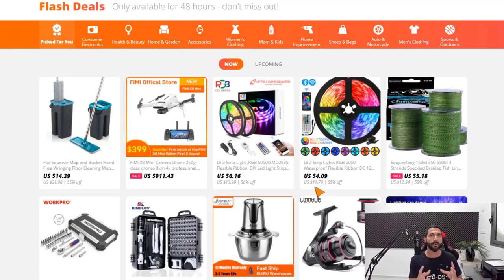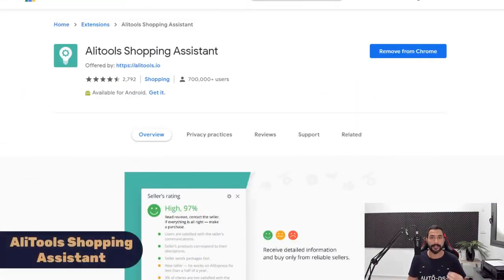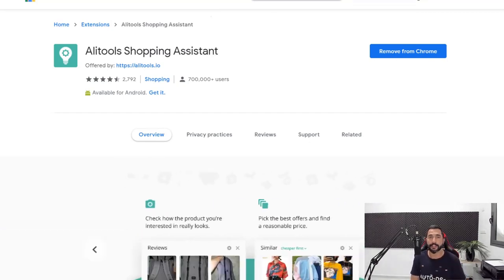So why would we want to check out the flash deal section, you ask? Well, the answer is pretty simple. For one, if you do catch a sale here, you're going to make some great profit. But even if you don't, you're going to get these product ideas and you're going to take them and expand them with the Ali Tools Shopping Assistant. So the Ali Tools Shopping Assistant is an excellent extension to add to AliExpress when you're doing your product research, and let me show you exactly why.